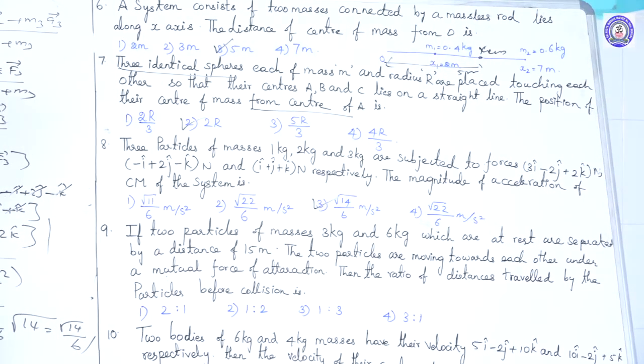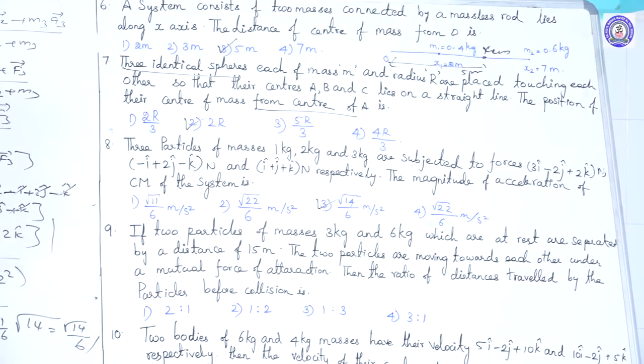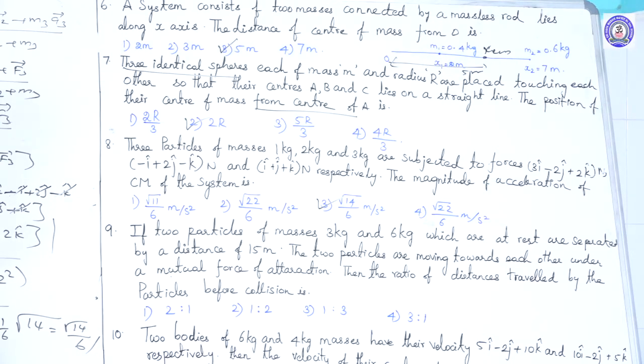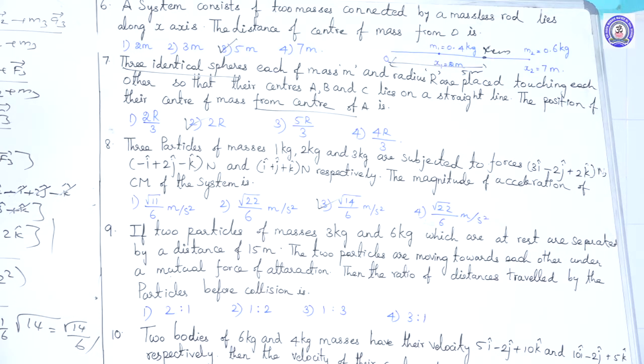That is the 8th question. We have 3 particles, and force values are given: F1, F2 and F3. They are asking for the magnitude of the acceleration of the center of mass of the system.